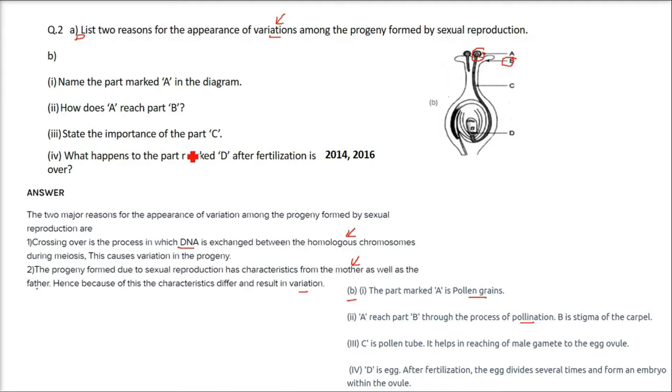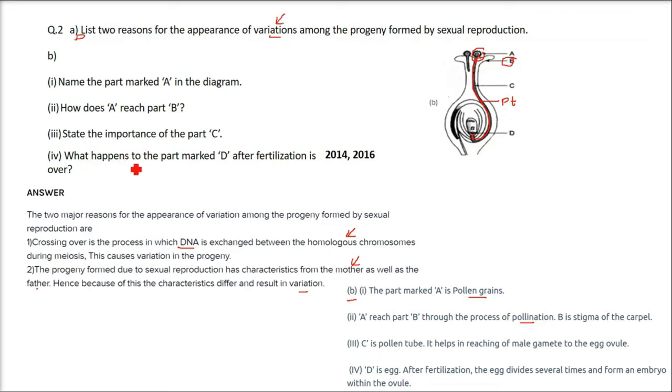Third is, state the importance of the part C, which is a kind of tube that takes this stuff inside. This C is called the pollen tube, and it helps in reaching the male gamete to the egg in the ovule.